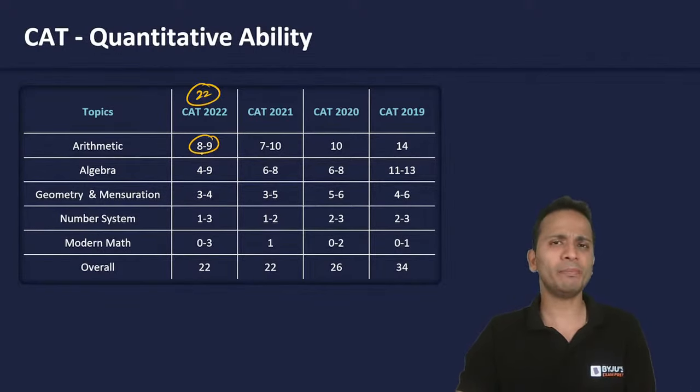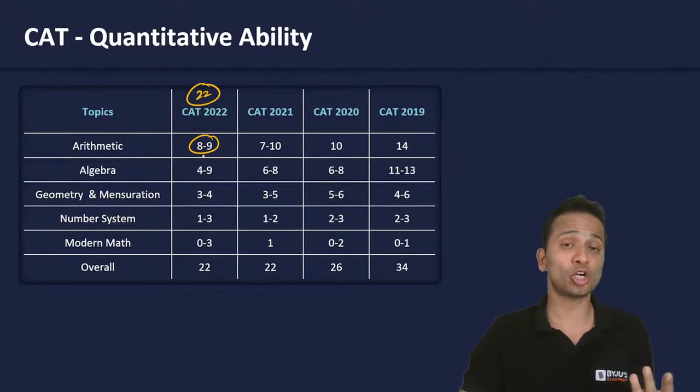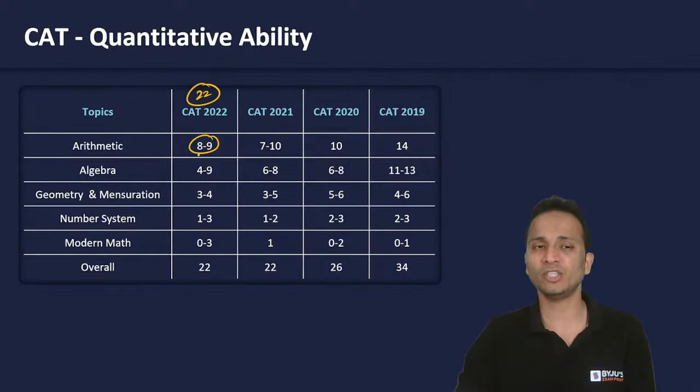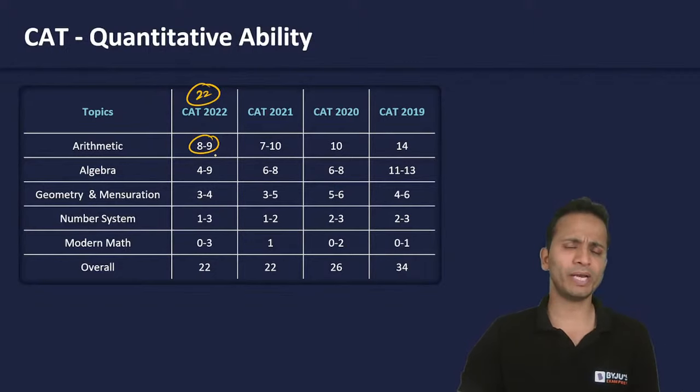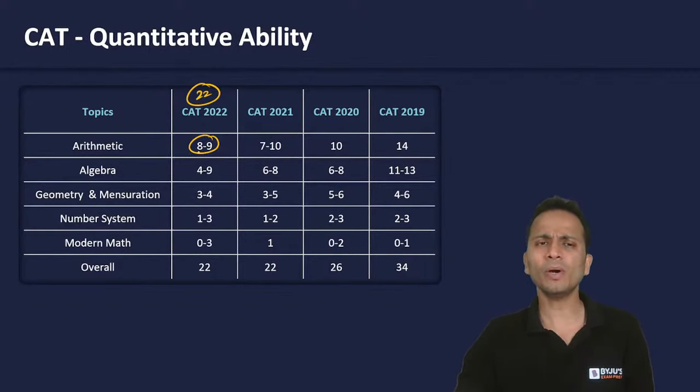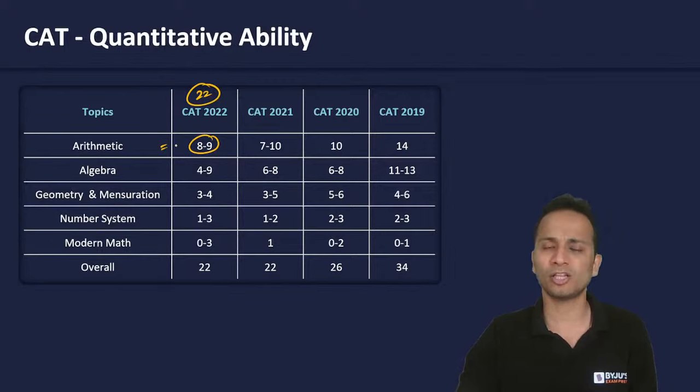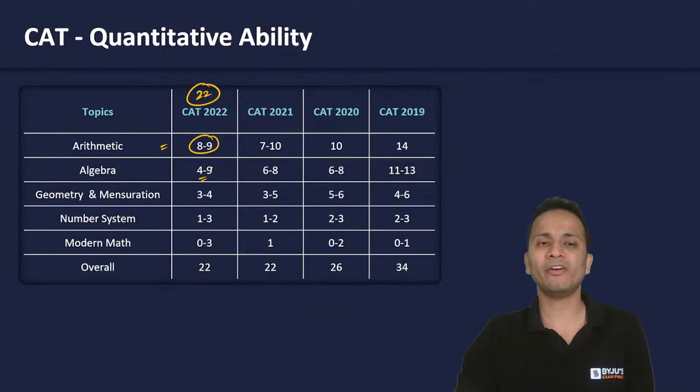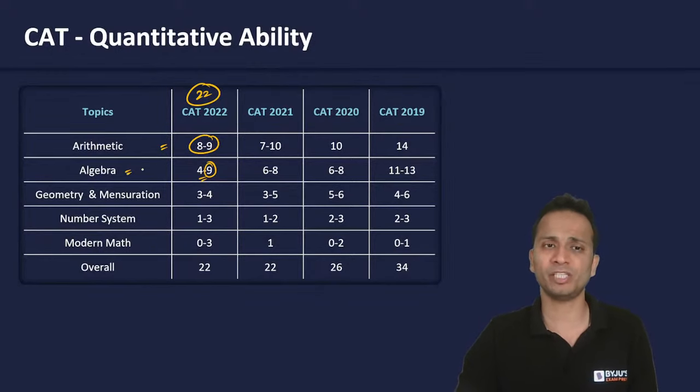Why I'm writing 8 to 9? Because there were three slots of CAT in CAT 2022. Okay, so in some there were 8, in some there were 9. So 8 to 9 questions were from arithmetic, and 4 to 9, ranging from 4 up till 9, so as many as 9 questions appeared from algebra.